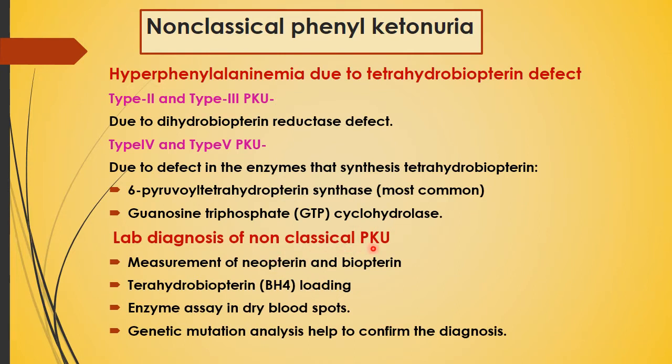Then lab diagnosis is measurement of neopterin and biopterin and tetrahydrobiopterin loading, enzyme assay in dry blood spot, and genetic mutation analysis help to confirm the diagnosis.